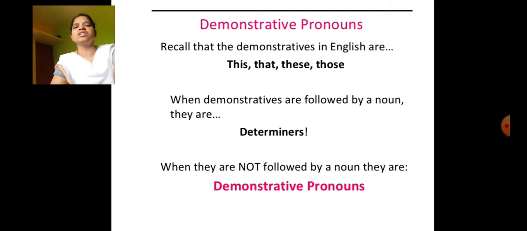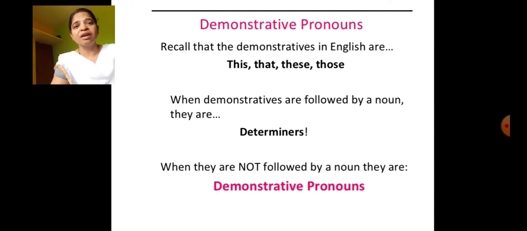Next, demonstrative pronoun. See, as the word itself indicates, demonstration, demo means to show. The words which can be used are, for example, this, that, these, those. These are the words which we use under demonstrative pronoun.